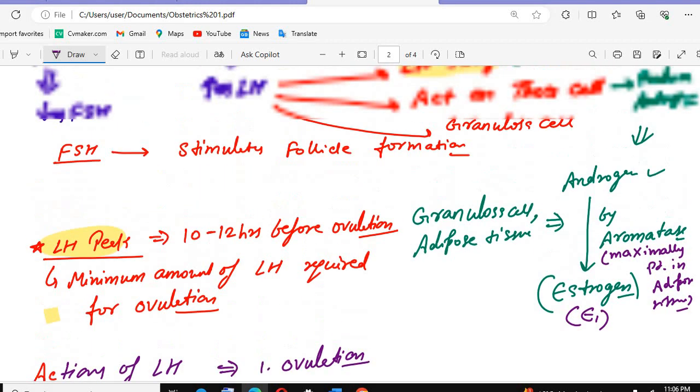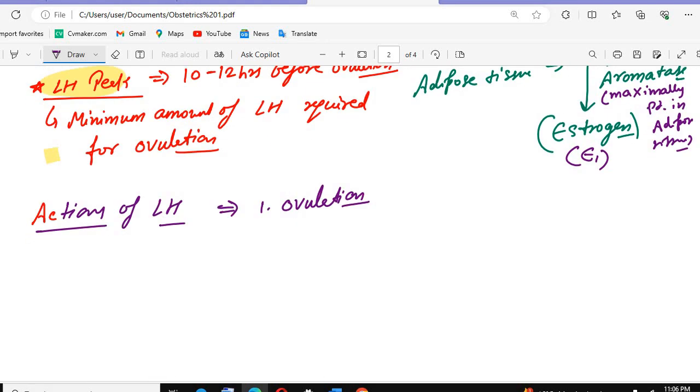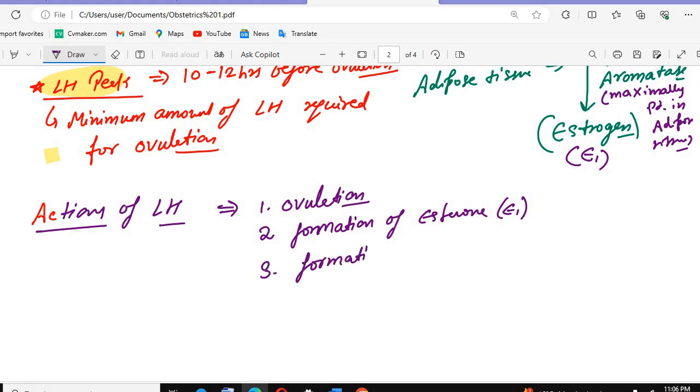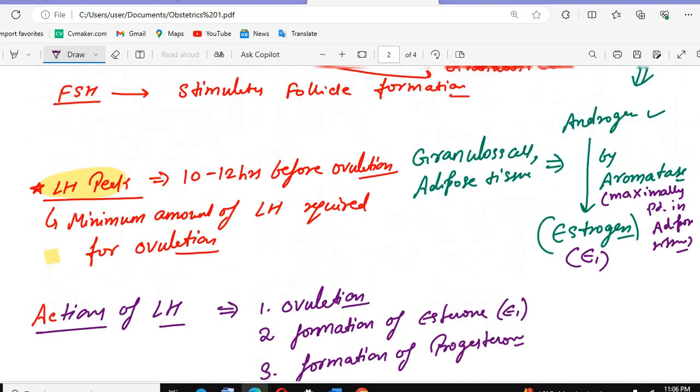Okay, and here I told you that it helps in the formation of E1, and they also help in the formation of progesterone. How will the progesterone be formed? By the granulosa cells.